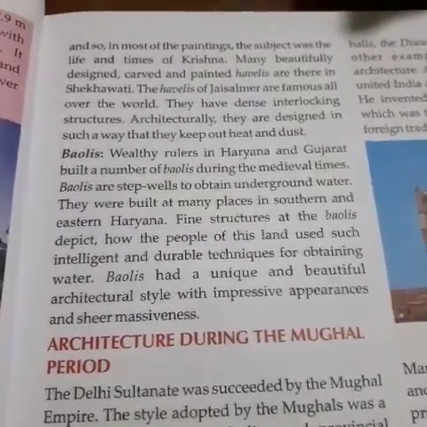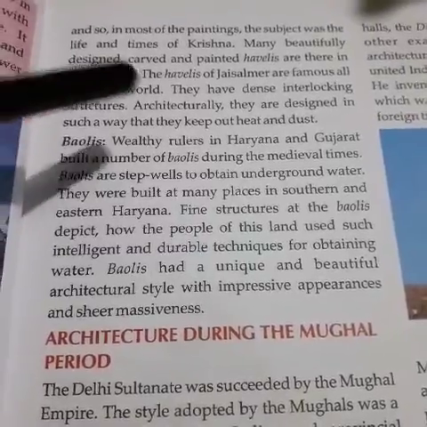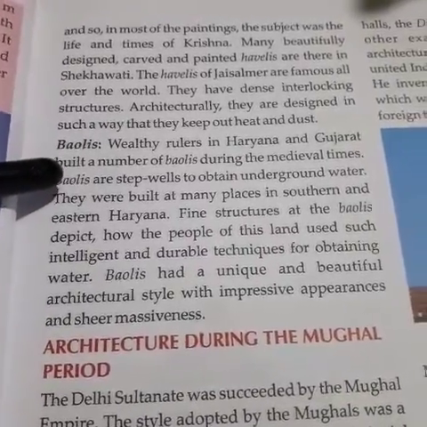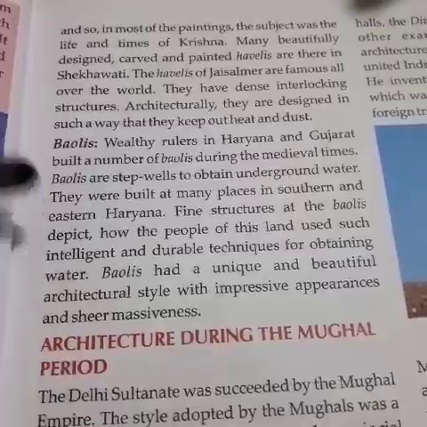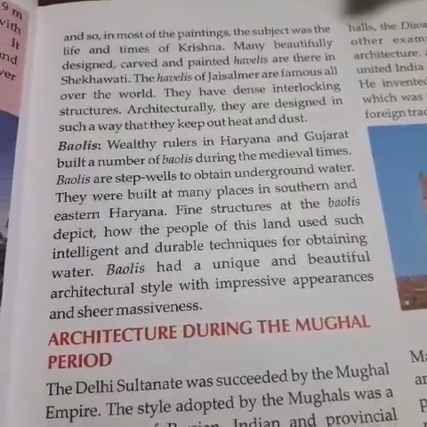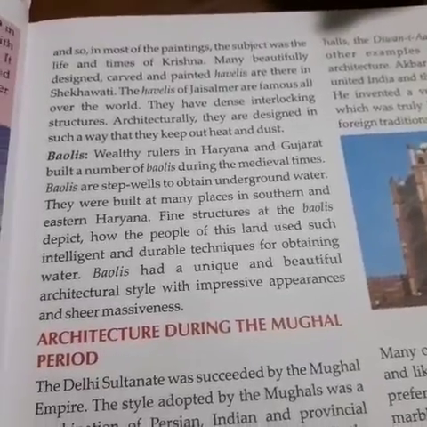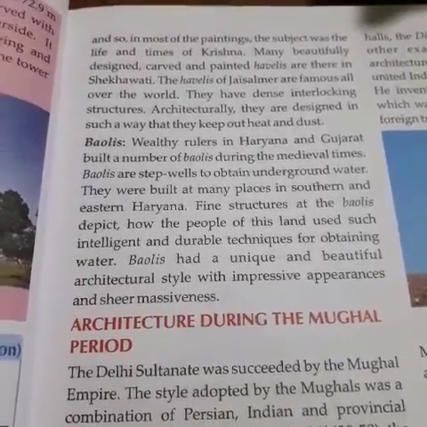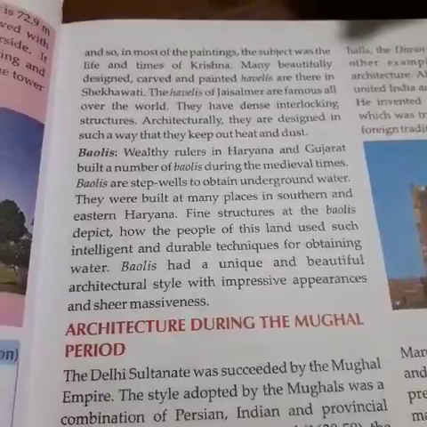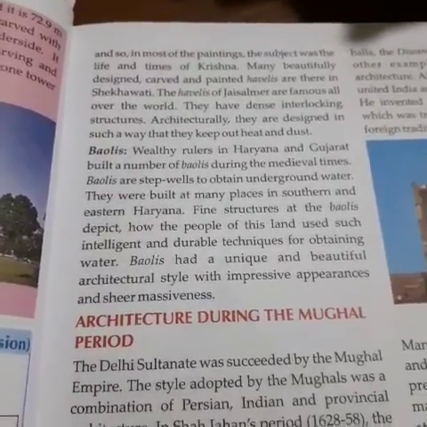Then comes Baolis. Wealthy rulers in Haryana and Gujarat built a number of Baolis during the medieval times. Baolis are step wells, as I have already told you. So a well is there and you could reach the well with the help of the steps. Those wells were termed as Baolis.